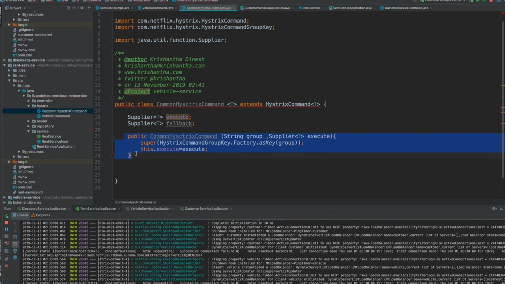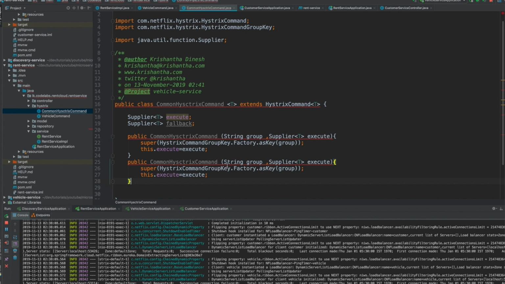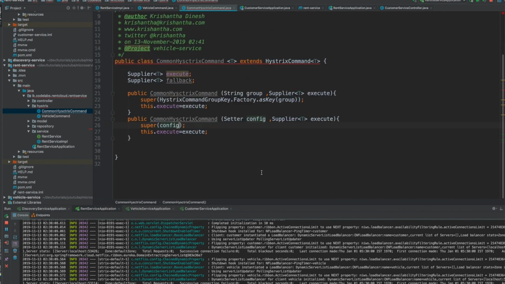The other one, instead of the group, I'm going to let it use the config, right? So how can I do that? I'm going to get the setter here, as a config, and in that case you can just directly pass the config into the super class, and that's it, okay? So probably you need to pass the separate fallback interface also.